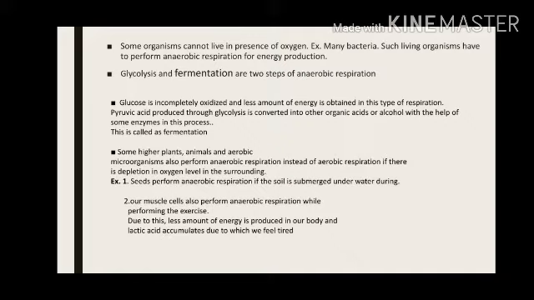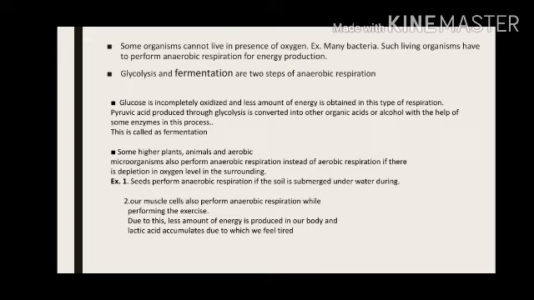Then, when glucose is incompletely oxidized, the pyruvic acid which is produced after the first step, glycolysis, is completed, is converted into some other organic acids and alcohol, and in this process some important enzymes are very useful.